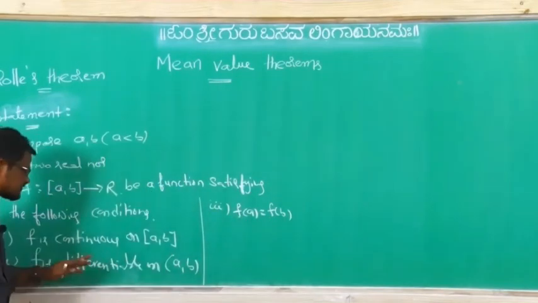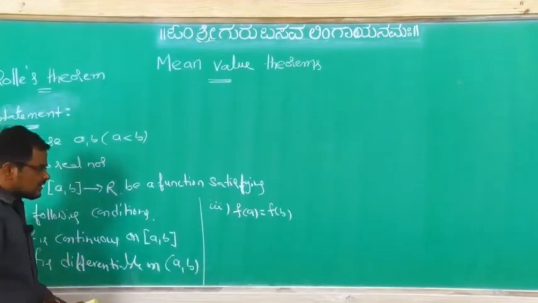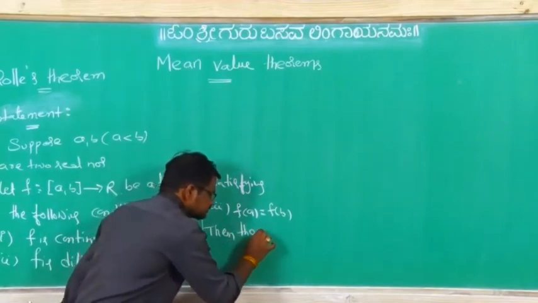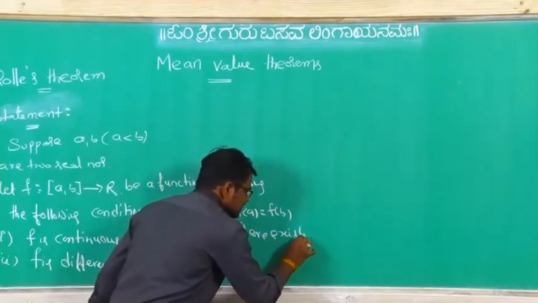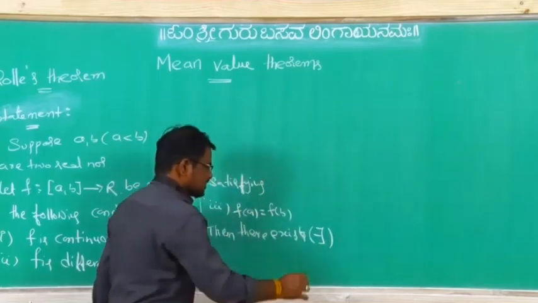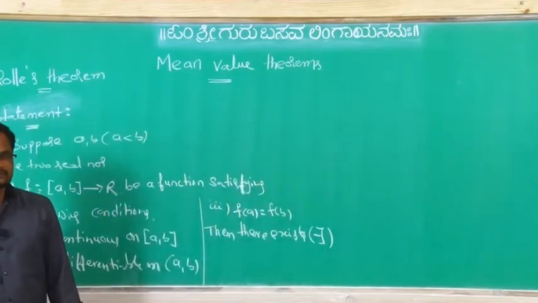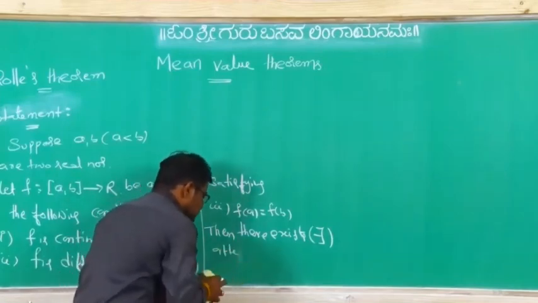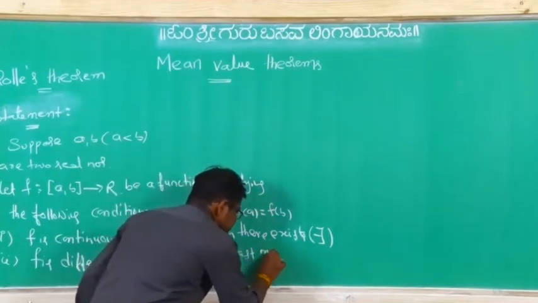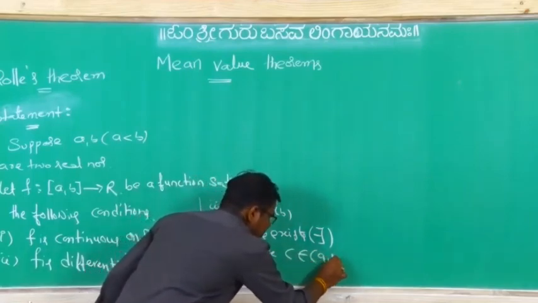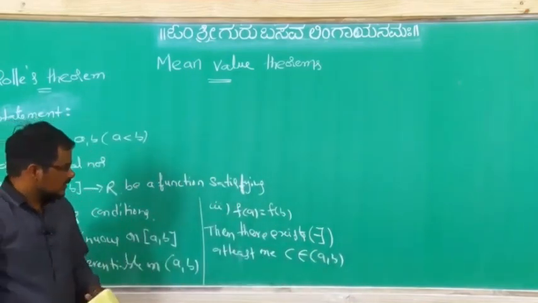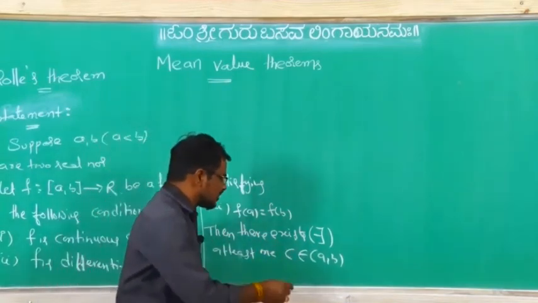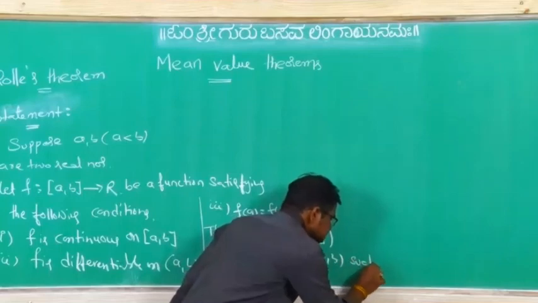Whenever a function is satisfying these three conditions, then there exists, sometimes I will take this symbol also, this is the symbol of there exists, at least one point c belongs to the open interval (a, b).